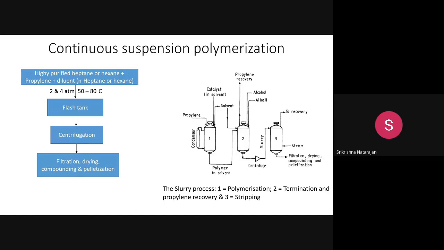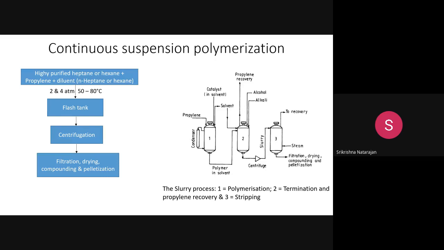You introduce the catalyst in this reactor along with the propylene, so the polymerization starts happening, and any leftover unreacted propylene can be separately recovered in separate chambers.